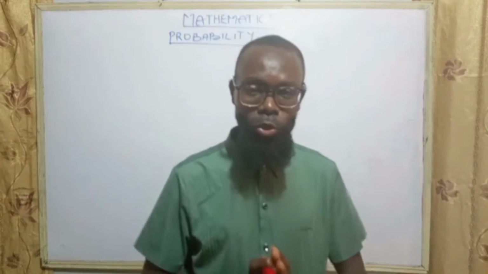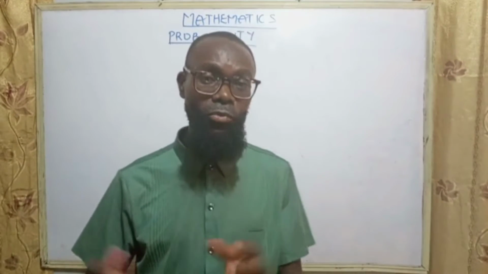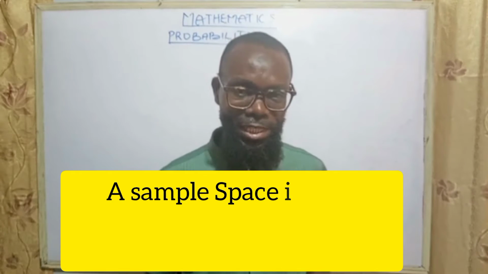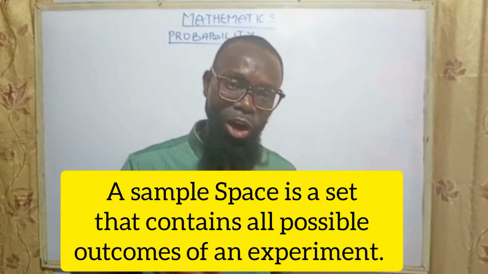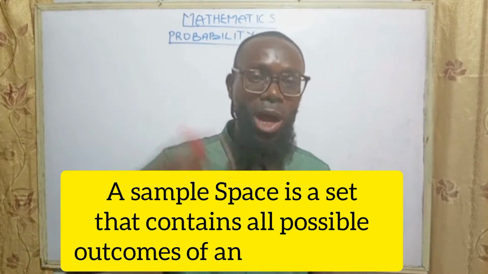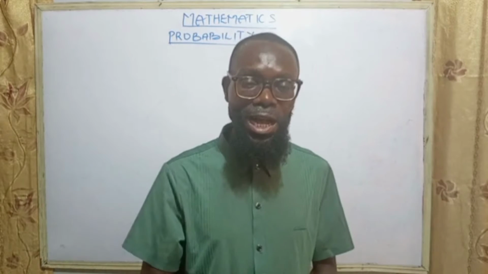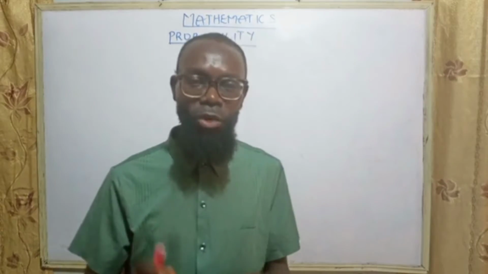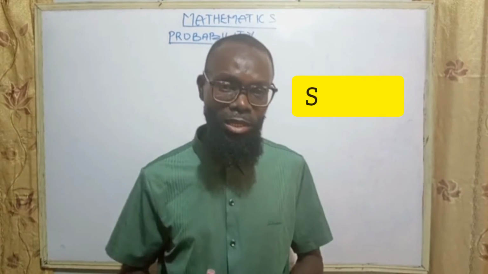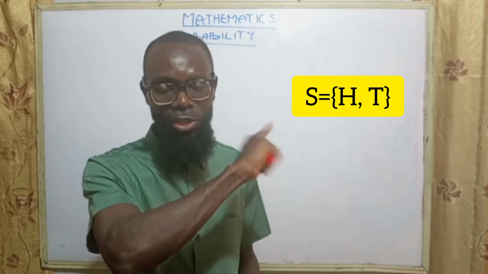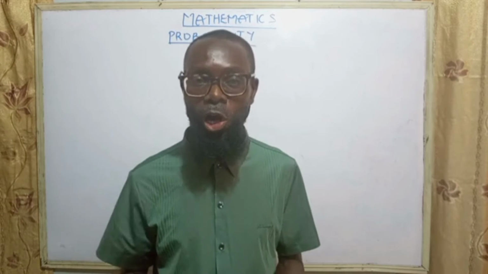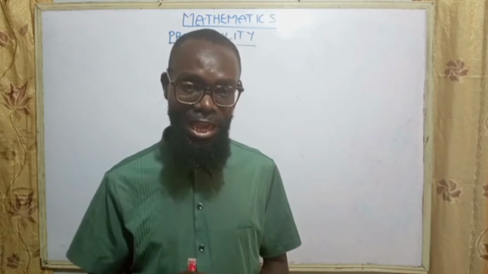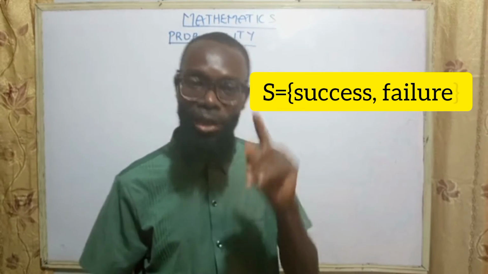The first term we are going to look at is what we refer to as a sample space. A sample space is a set that contains all possible outcomes of an experiment, and this is represented as S. The sample space for a coin can either be head or tail, or the sample space of a missile that is being shot into the air can either be a success or a failure.